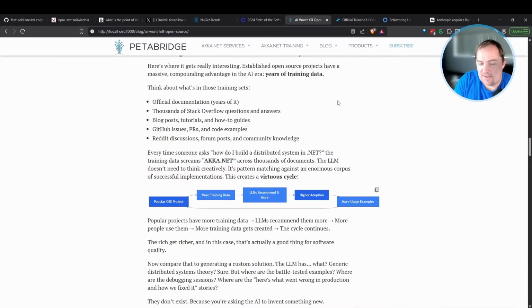That's why you can see these up-and-to-the-right spikes in adoption in projects like Akka.NET and Tailwind. So this flywheel effect is, if anything, going to drive more open source adoption and make open source projects even more popular than they already are. So the idea that AI is going to replace these is probably much more of an exception than a rule.